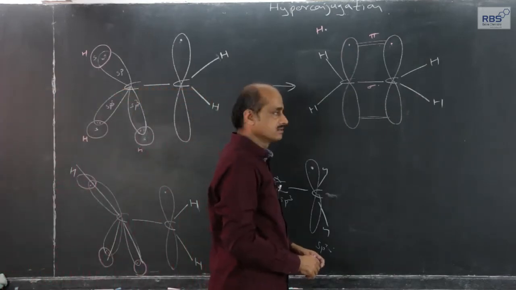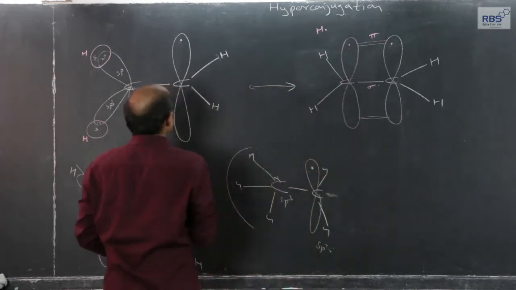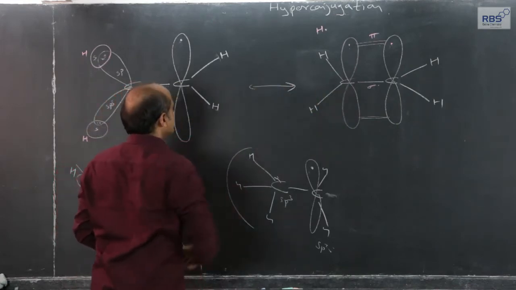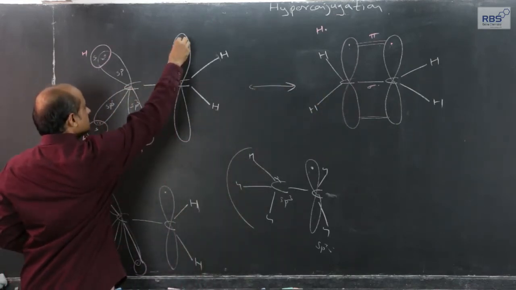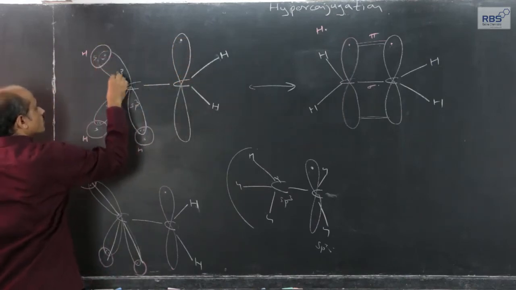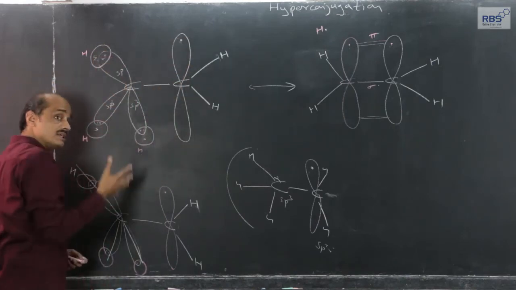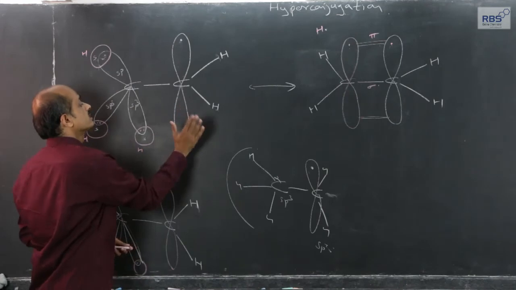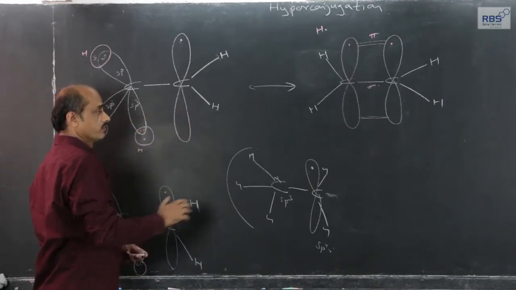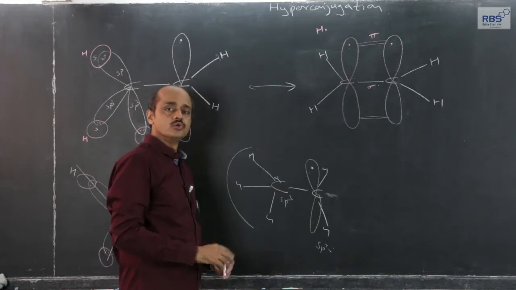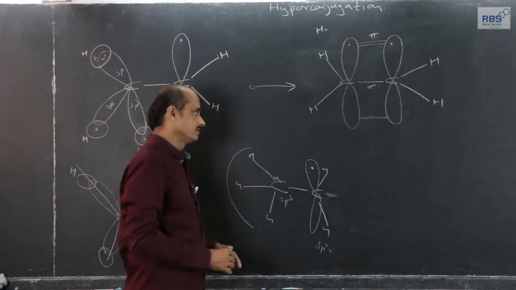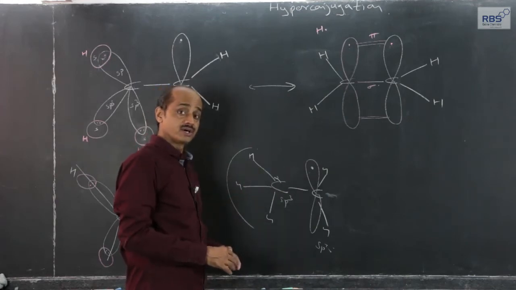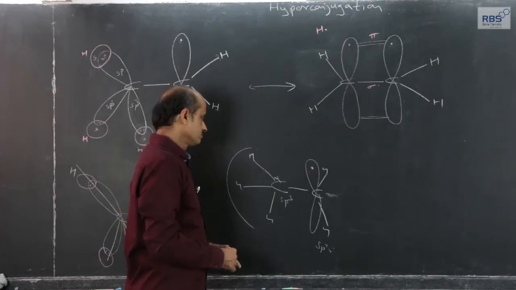Again it means the same thing: the single electron which was supposed to be present on this carbon shows 3 hyperconjugation forms. It means that the single electron is delocalized over 3 nuclei, and such 3 possibilities are there. Therefore there are 3 hyperconjugation forms for this carbon radical, and in future we are going to use this statement: the more the number of hyperconjugation forms, the more the stability. This will be of use to explain the order of stability of carbonium ions and radicals.